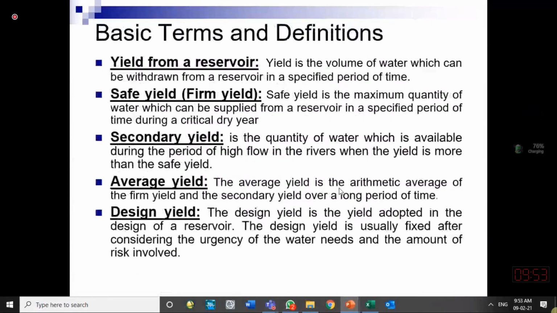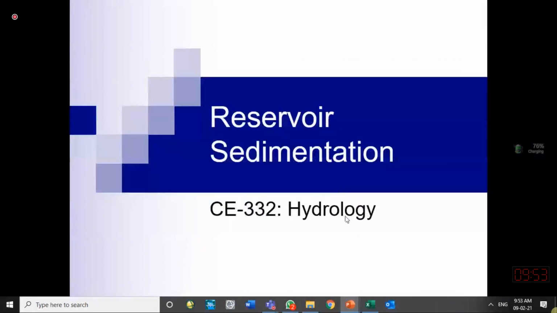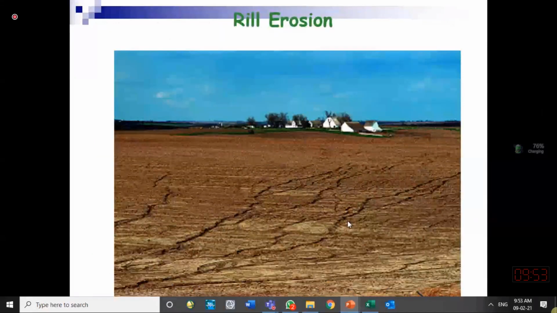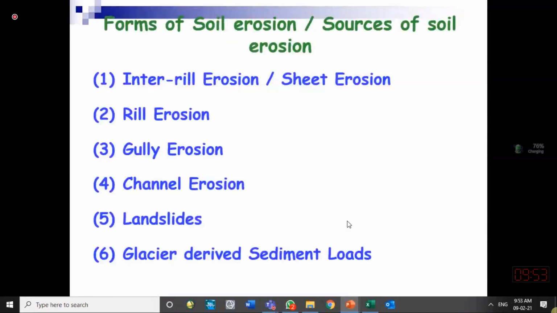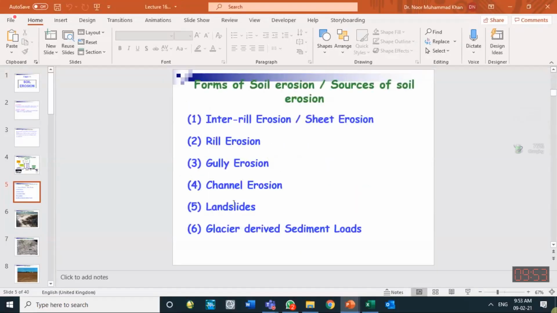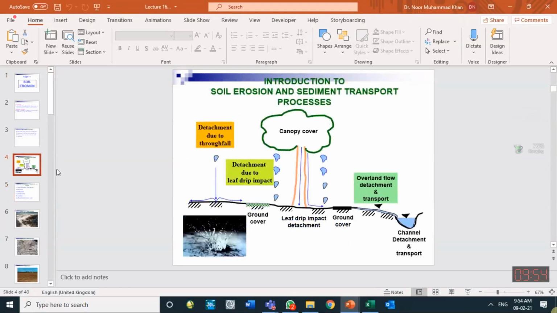So this is the information about reservoir sedimentation. Why does it occur? What is soil erosion? How do we categorize it? We are not telling you any big formula over here. A brief background of soil erosion is given to you. This topic will continue in other subjects also, in the hydraulics subject also. Any questions?